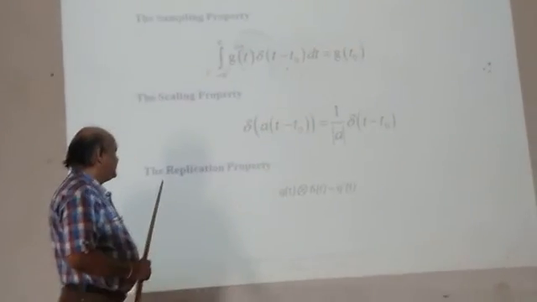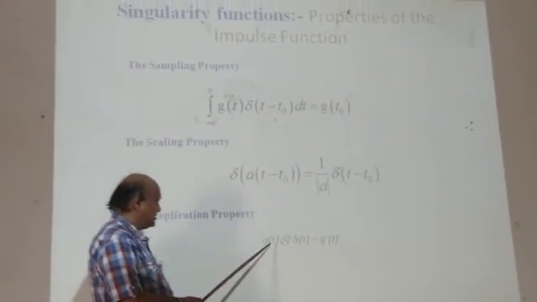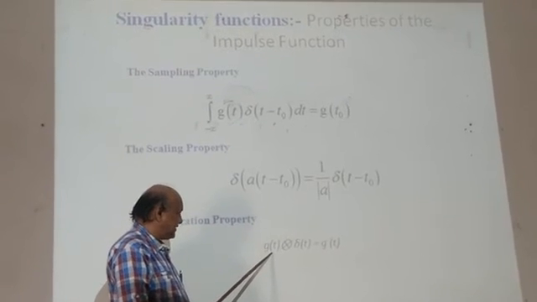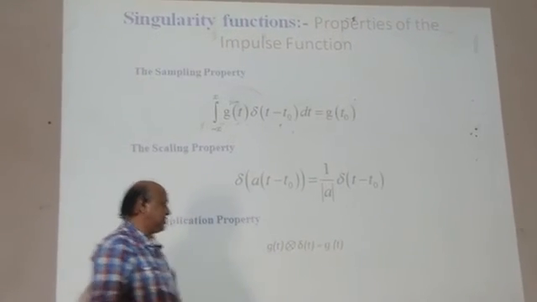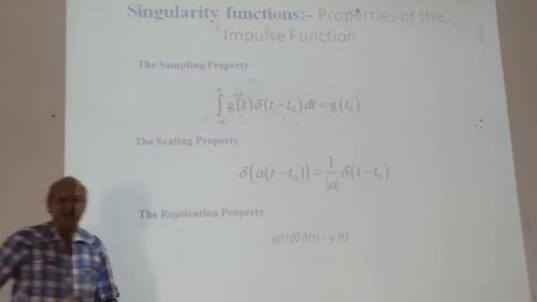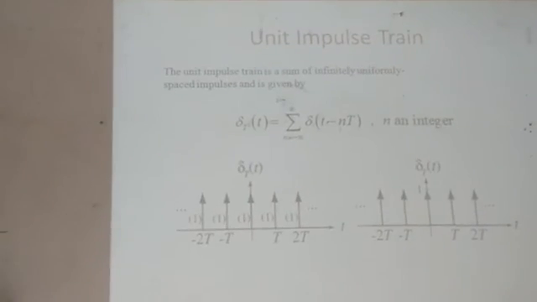And the replication property is given by g of t convolved with delta of t is equal to g of t. This is called the property of replication, which is used in signals and systems.